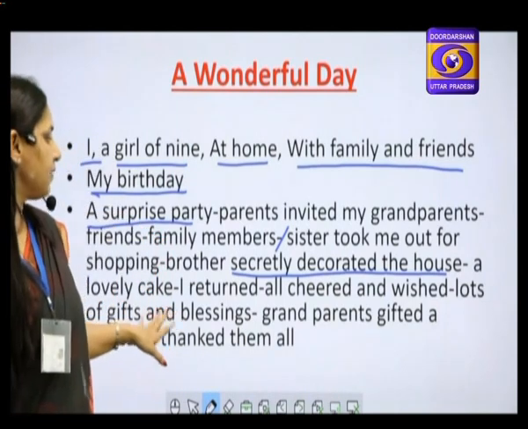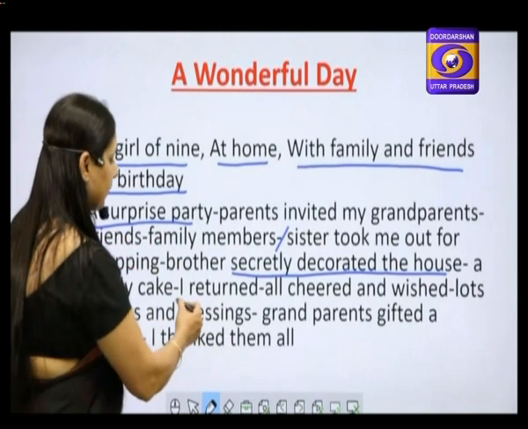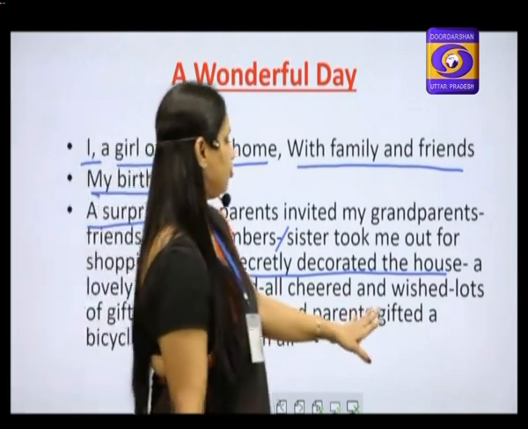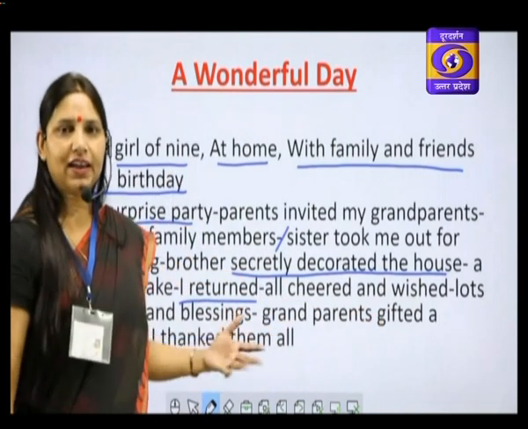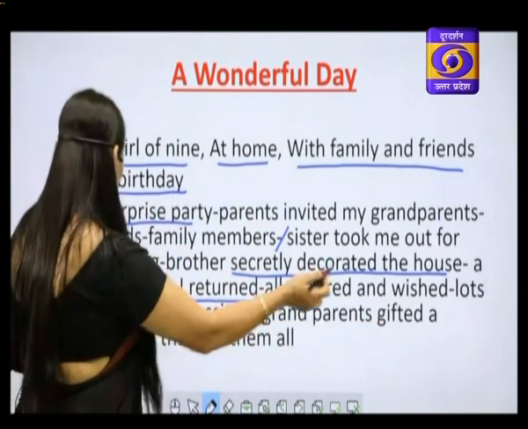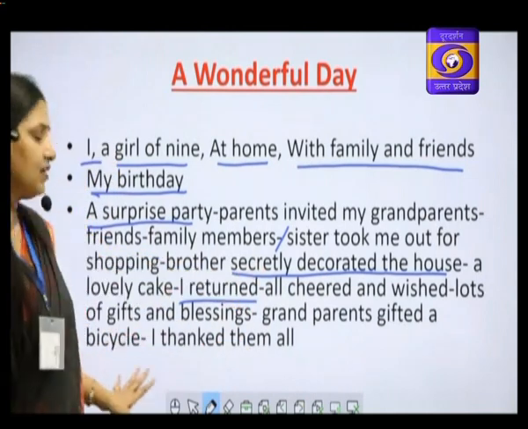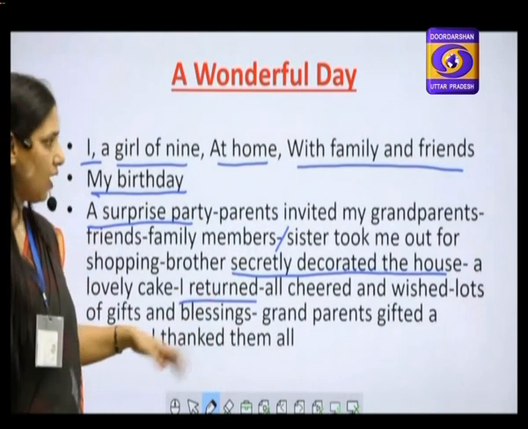A lovely cake. When I returned with my sister from shopping, they all came and cheered and wished, and that was a very pleasant surprise for me. Lots of gifts and blessings. Grandparents gifted a bicycle. I thanked them all.